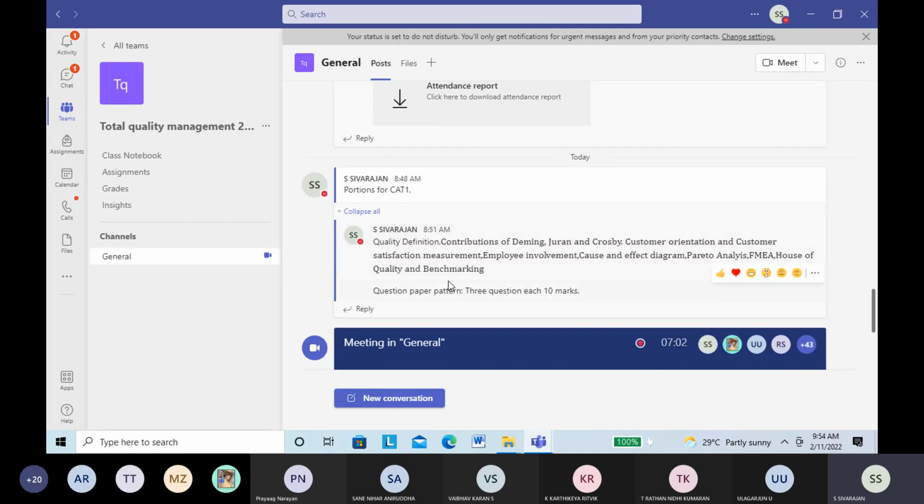Next, customer orientation and customer satisfaction measurement. Customer satisfaction measurement means survey. So you should know how to develop a survey. If it is a 10-mark question, you have to develop at least 10 questions, assuming each is 1 mark. Usually multiple choice is the best way. So study customer satisfaction measurement and how to develop a customer satisfaction survey.